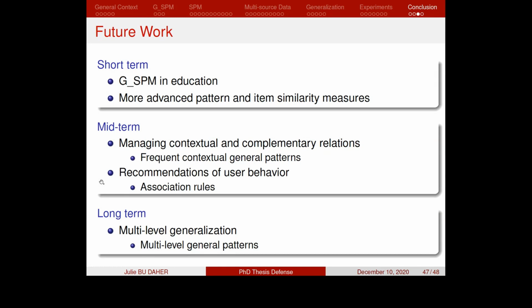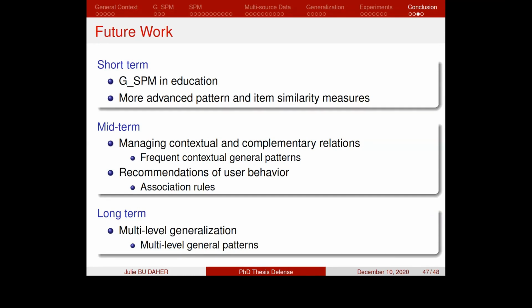A second midterm future work is providing recommendations of users' behavior, in order to concretely use our obtained frequent patterns in an applicative domain. For example, we can recommend educational resources to students in order to help them improve their academic performance in class.